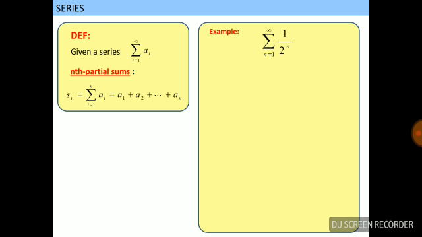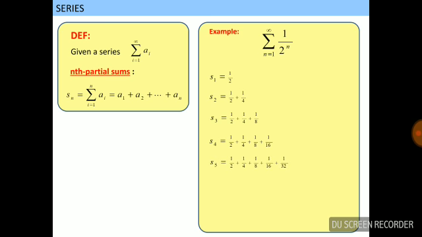For a given series, summation ai, the nth partial sum of the series is defined by Sn. Sn means the sum of the first n terms of the series. For example, take the series summation 1 upon 2 to the power n.